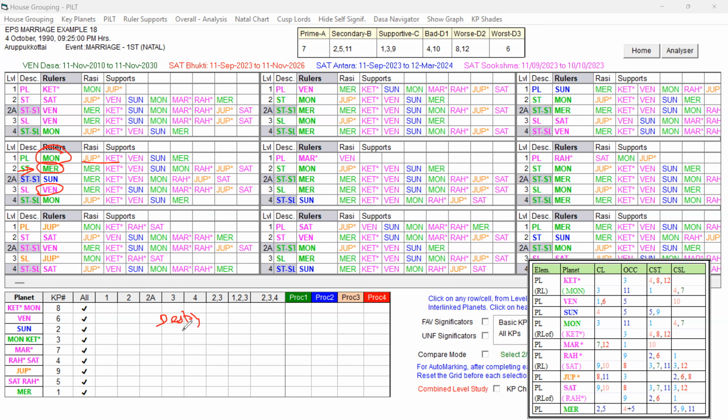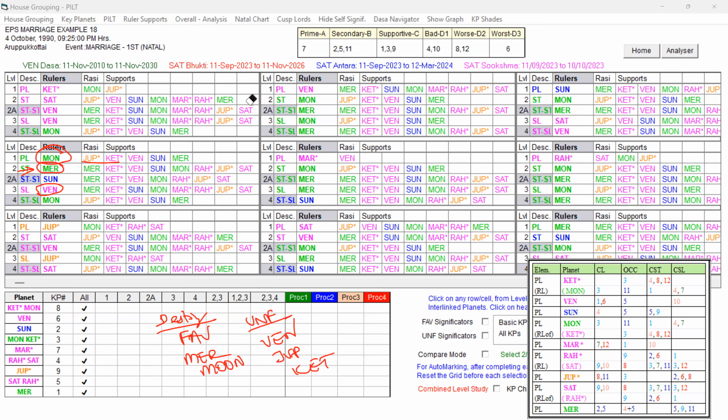In destiny, the favorable key planets are Mercury and Moon, the destiny planet itself, and the unfavorable key planets are Venus, which is the ruler, and also Jupiter and Ketu. These are the unfavorable key planets. Now we have studied the destiny planet.